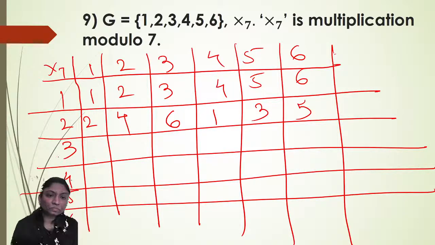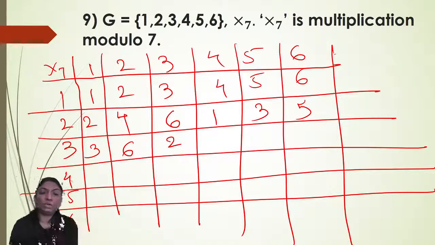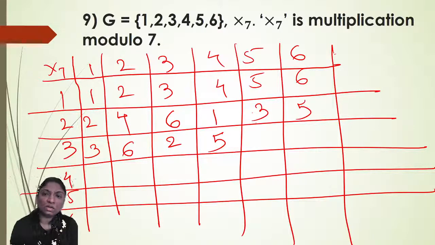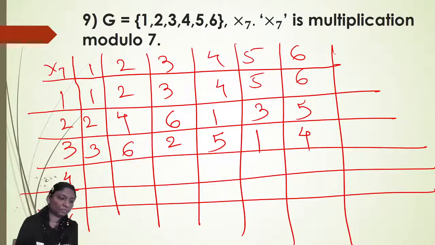Right? 3 into 1, 3. 3 into 2, 6. 3 into 3, 9 divided by 7, remainder is 2. 3 into 4, 12, remainder is 5. 3 into 5, 15 divided by 7, remainder is 1. 3 into 6, 18 divided by 7, remainder is 4.